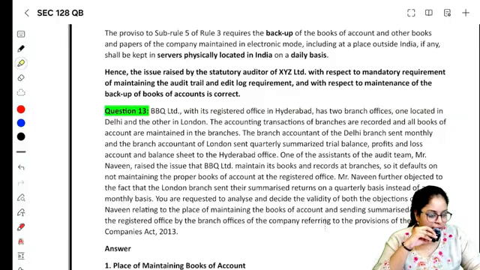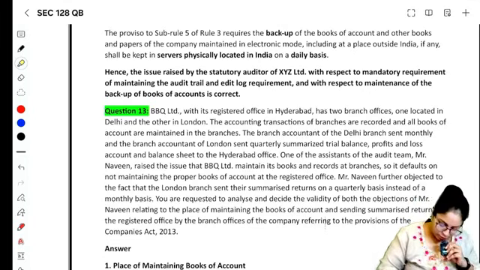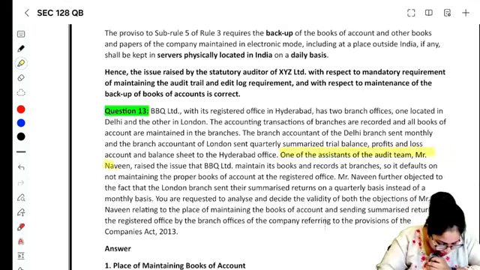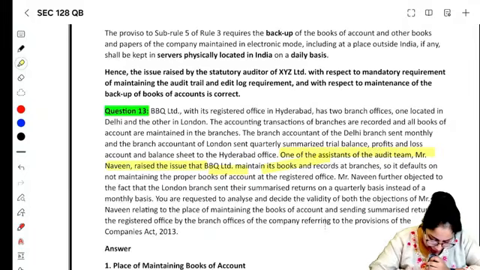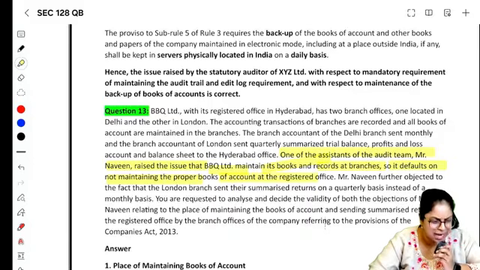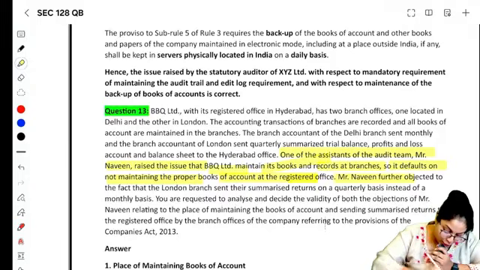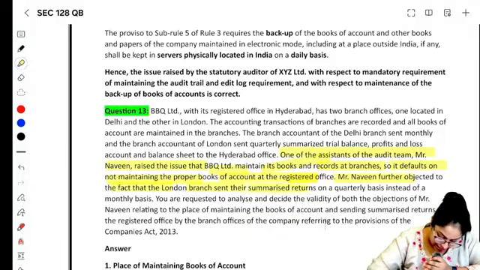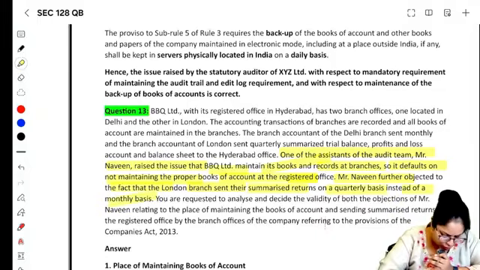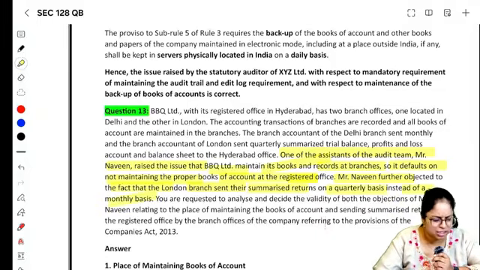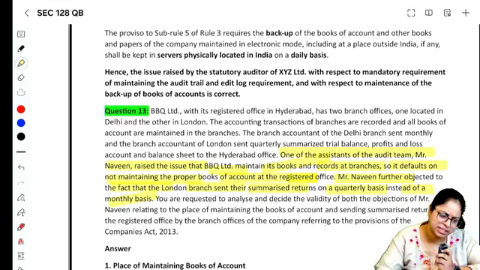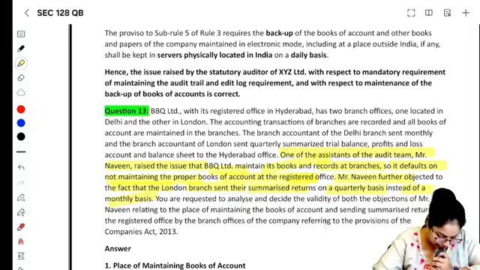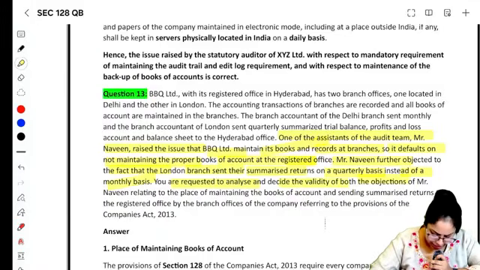Okay, அதுக்கப்புறம் என்ன, one of the assistants of the audit team, Mr. Naveen, raised the issue that BBQ Limited maintains its books and records at branches, so it defaults on not maintaining the proper books of accounts at the registered office. அப்படிலாம் ஏதாவது rules இருக்கா? No, you can maintain the books of accounts in your respective branches also. Mr. Naveen further objected to the fact that the London branch has sent the summarized return on a quarterly basis instead of a monthly basis. We have clearly studied in section 128. If your branch is outside India, you can send it even on a quarterly basis. You can send the PSR. You are requested to analyze and decide the validity of both objections.